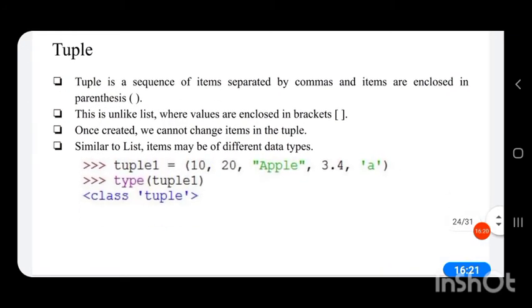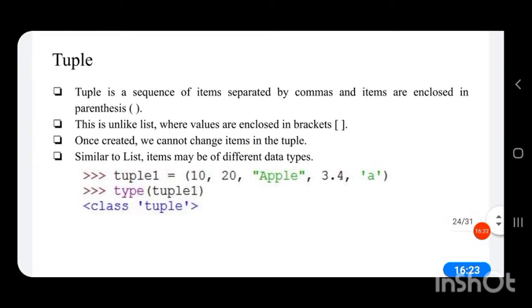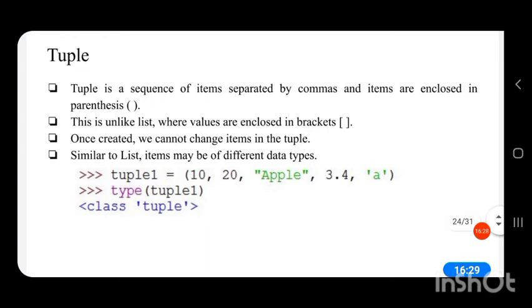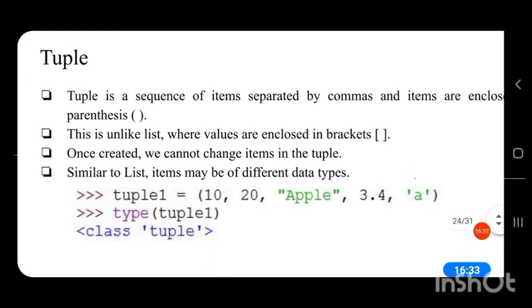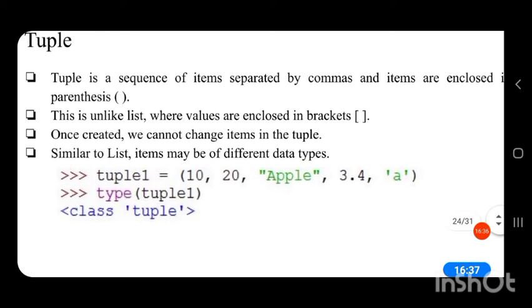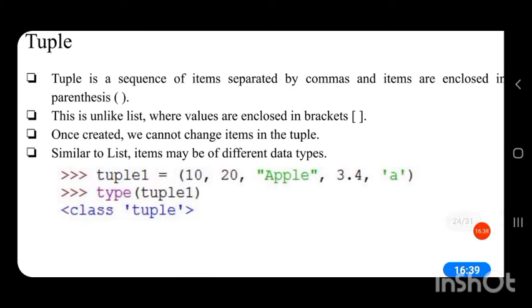A tuple is a sequence of items separated by commas, and the items are enclosed in parentheses. You can see in a list, items were enclosed in square brackets, but in a tuple, items are enclosed in parentheses.